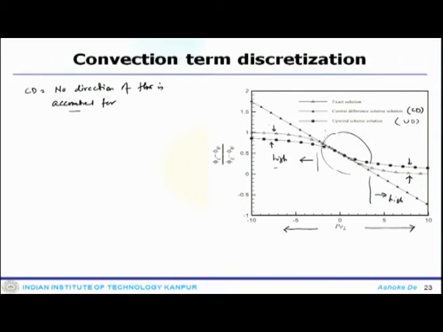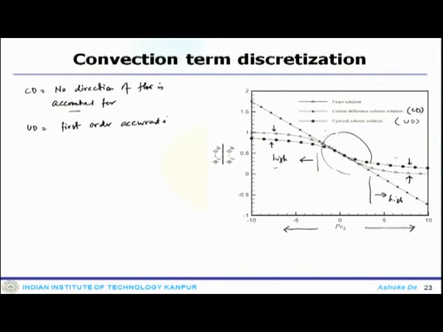Again, this feature we are observing in the high Peclet number region is quite expected. And why is it expected? Because the upwind scheme we have used is a first order accurate scheme.